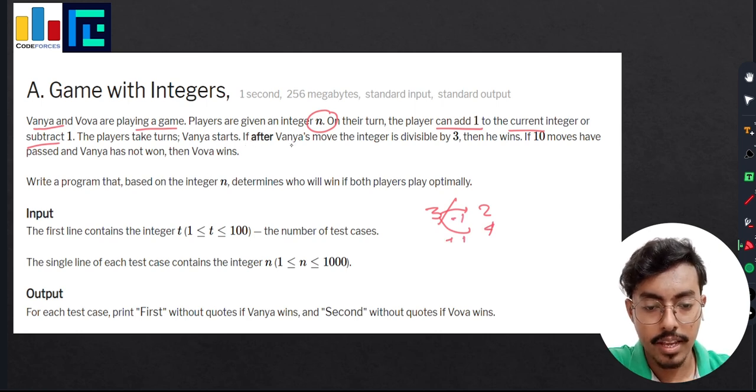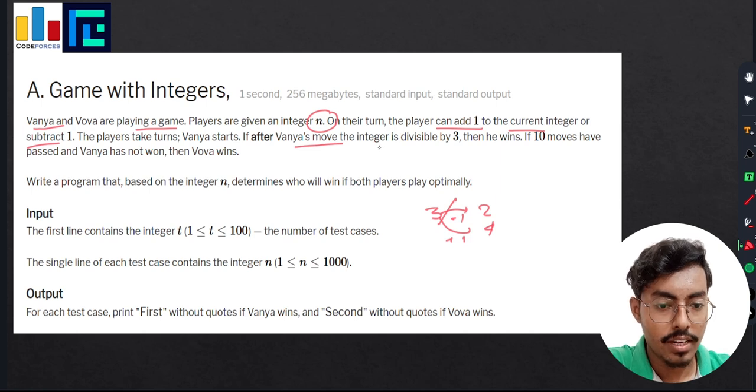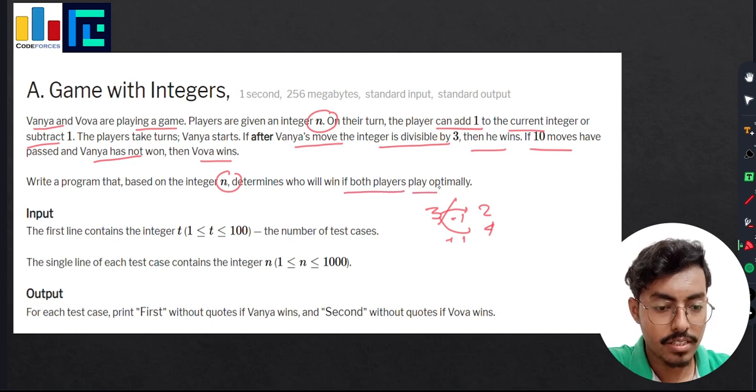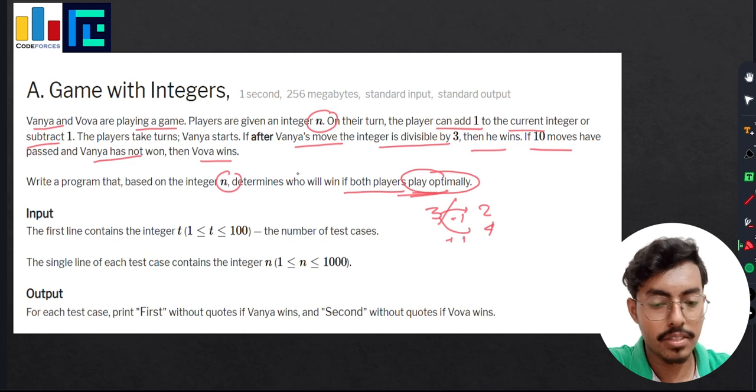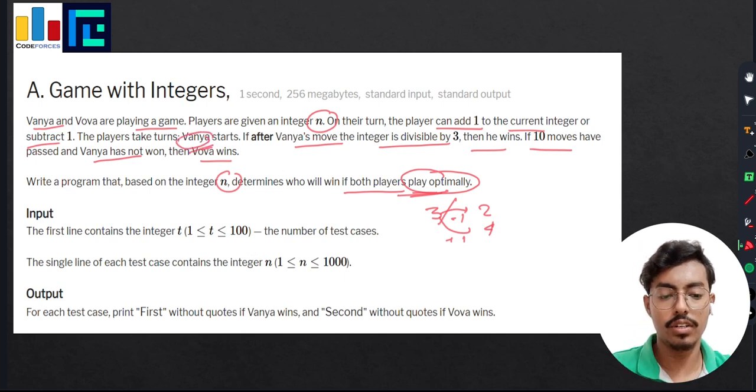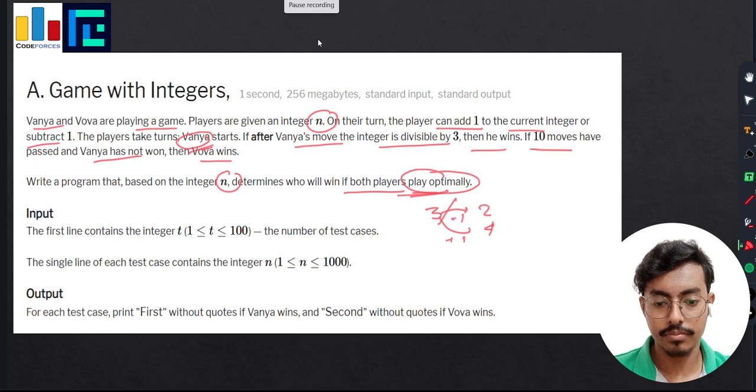Vanya starts the game. If after Vanya's move the integer is divisible by 3, then he wins. If 10 moves have passed and Vanya has not won, then Vova wins. Write a program that, based on the integer n, determines who will win if both players play optimally. Here is an important phrase: play optimally. That means Vova will stop Vanya from winning. So let's take some example test cases.